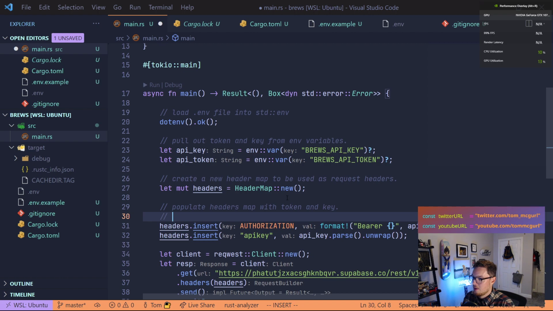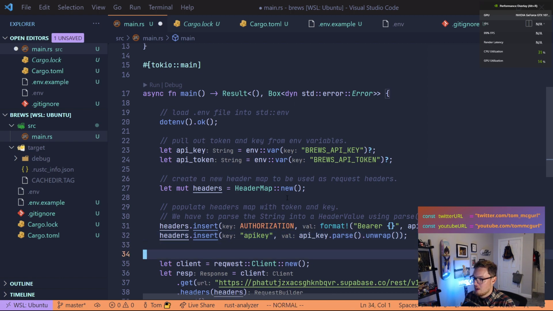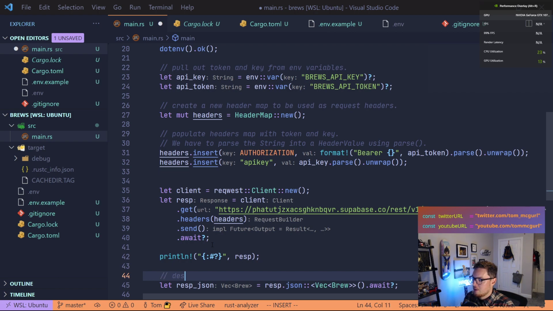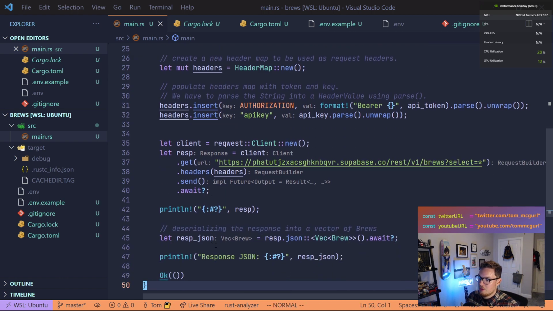And then we'll even say here, we have to parse the string into a header value using parse, just so we're clear there. Here we're creating a new request client, sending that request client with our URL, adding our headers, and awaiting on the response. We're printing the response, and then here we are deserializing the response into a vector of brews. And then we're printing it.